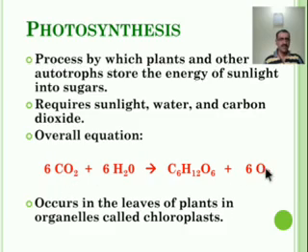See here in this reaction, the oxygen evolved during photosynthesis comes from the CO2. It was thought so years back, but afterward Robert Hill in 1937 proved that this oxygen is evolved from the breakdown of the water molecule, absolutely from the water, and by the breakdown of the water molecule this oxygen is evolved.